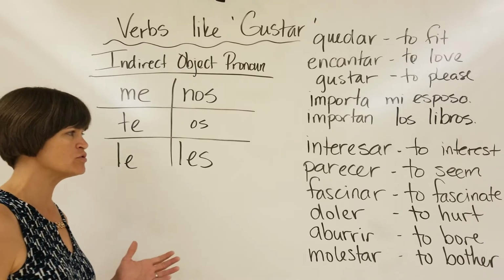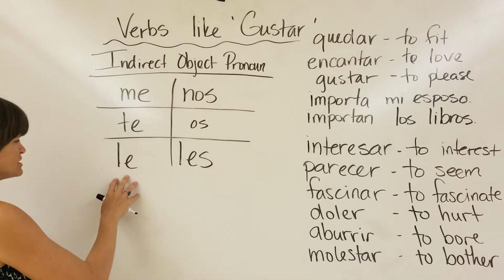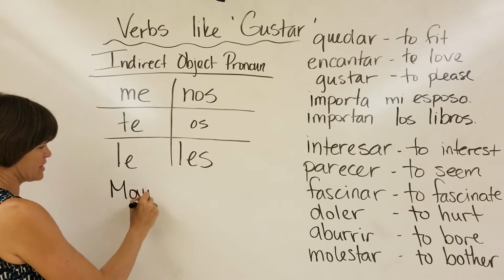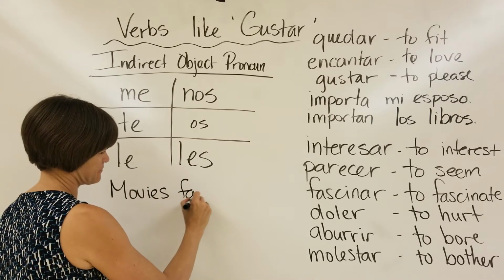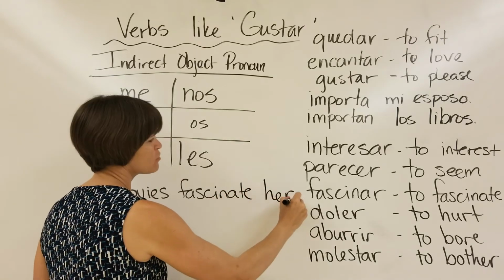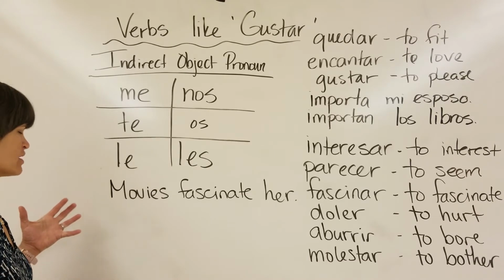So you can choose to put some clarifiers on here. So let's say that movies fascinate her. Our order in English is going to be completely different from Spanish.